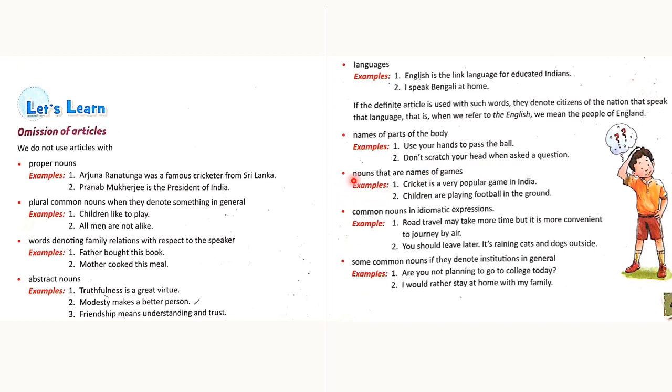Articles are not used in front of nouns that are names of games. Cricket is a very popular game in India. We never say the cricket. Common nouns in idiomatic expressions never carry any article. For example, road travel may take more time, but it is more convenient to journey by air. So here the common noun is road travel. We do not use any article in front of it.